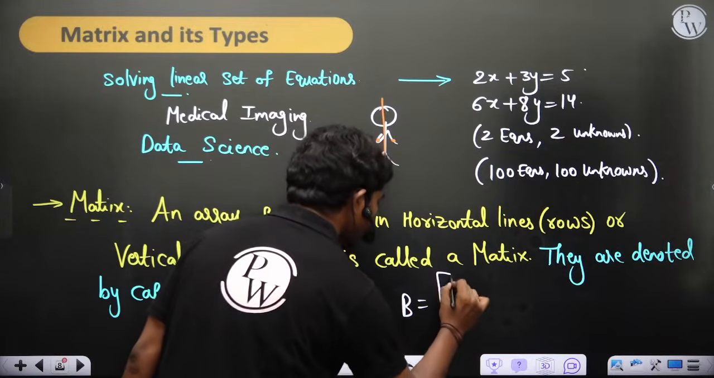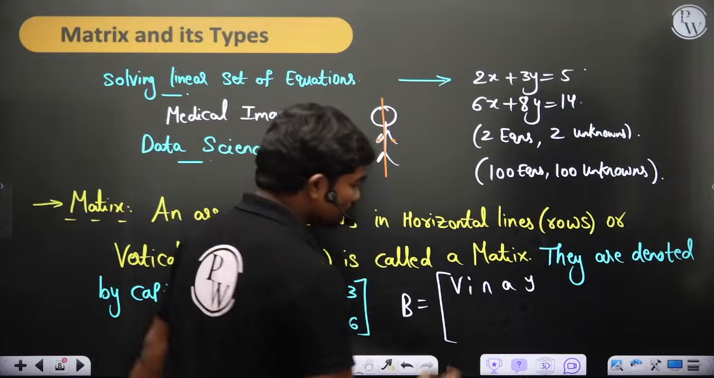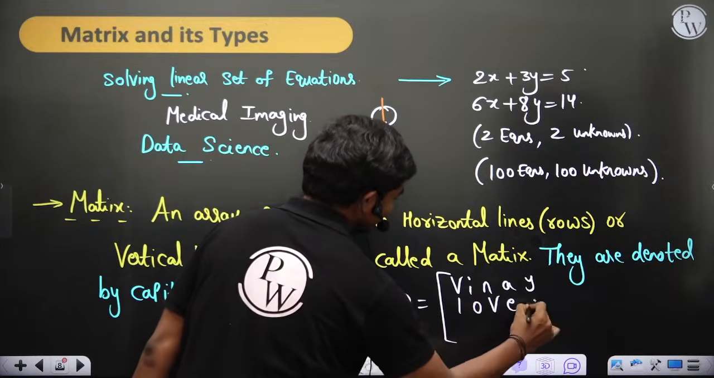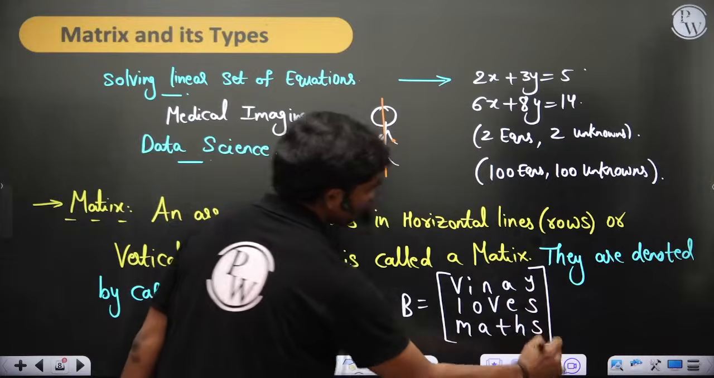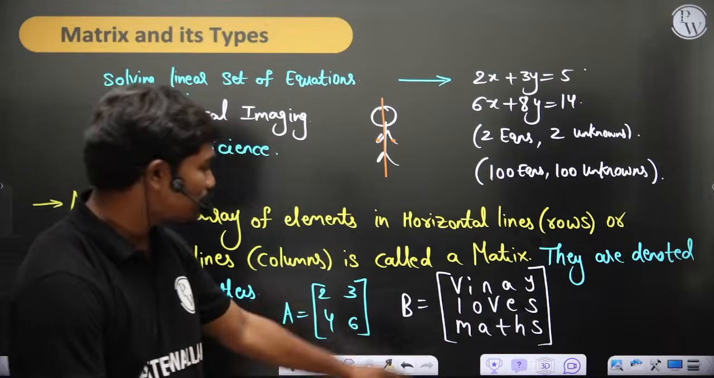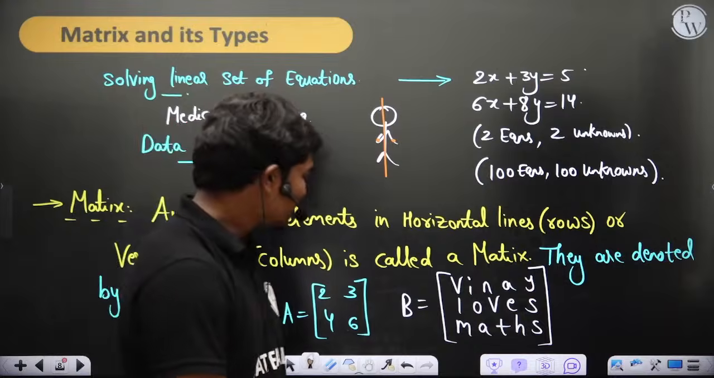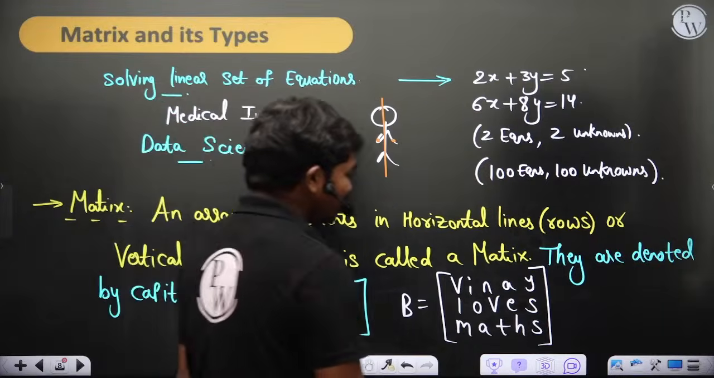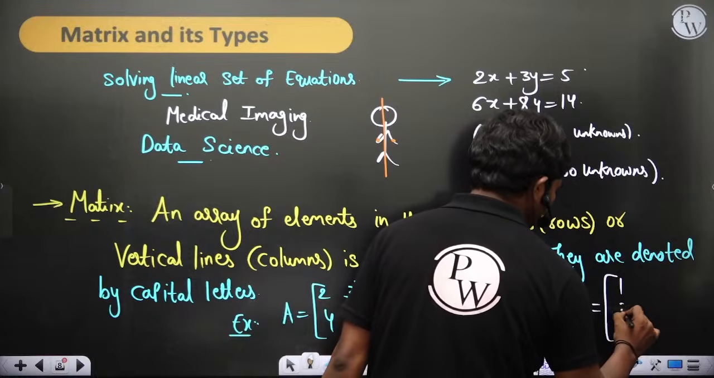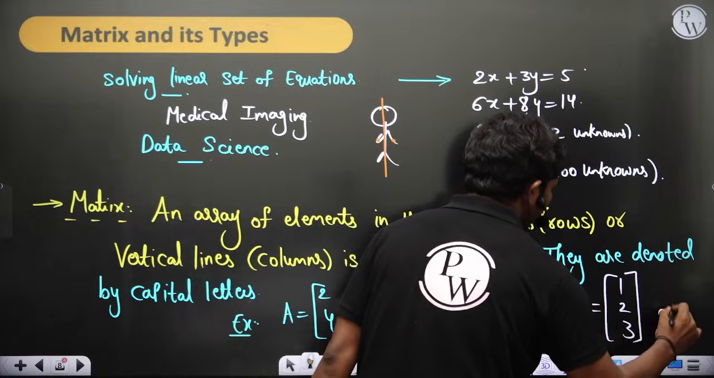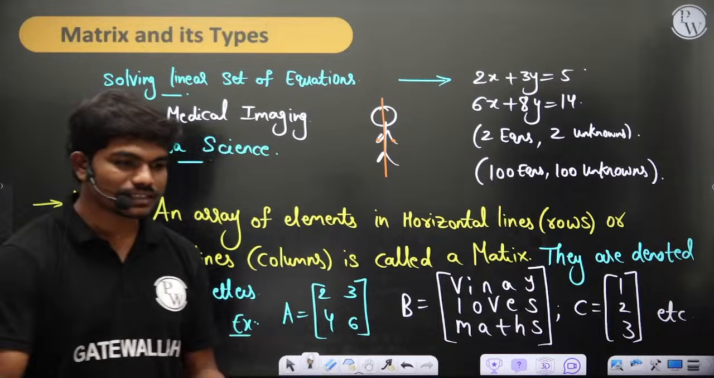For example, Vinay, I'm using my name because I'm teaching. If you teach, you can use your name. Loves. Don't worry much, I'll write maths here. I know you may be expecting some other name, but obviously I love maths, that's why I teach it. And then you can have a lot of things like this, maybe 1, 2, 3, et cetera. That's the end of my thinking capacity. So these are the matrices, of course.